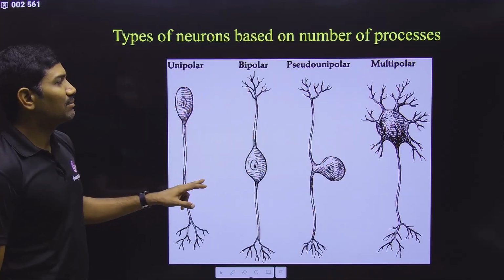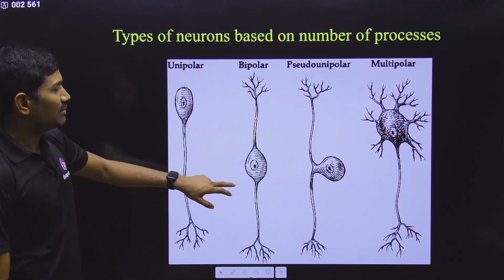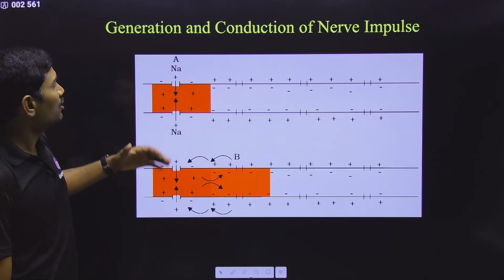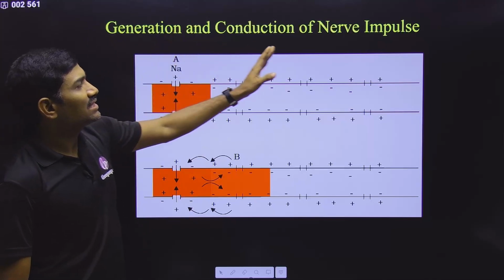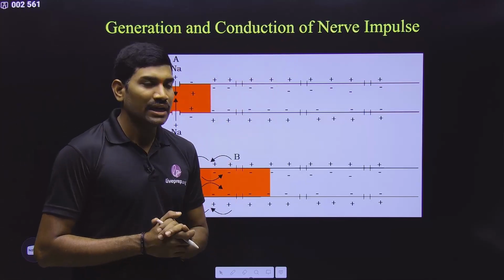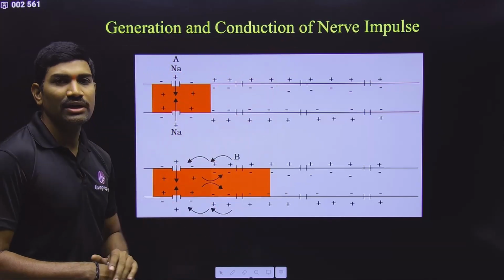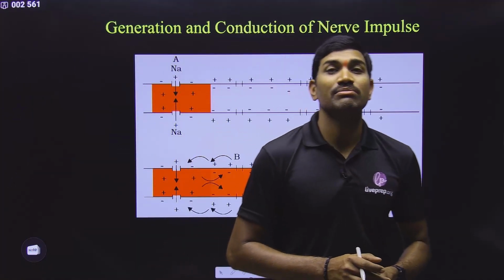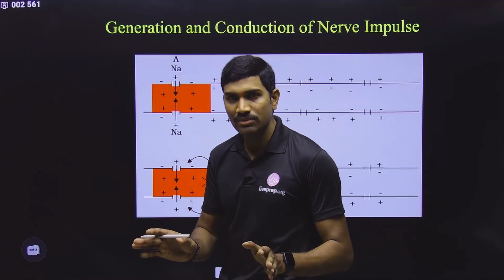These names at least they mentioned. Pseudo-unipolar was not mentioned, but the remaining names were mentioned in NCERT. So please observe carefully. Now we are going to generation and conduction of nerve impulse. In the NCERT they have given such a diagram, and they are talking about some pumps. They are talking about some channels like sodium channels and potassium channels.